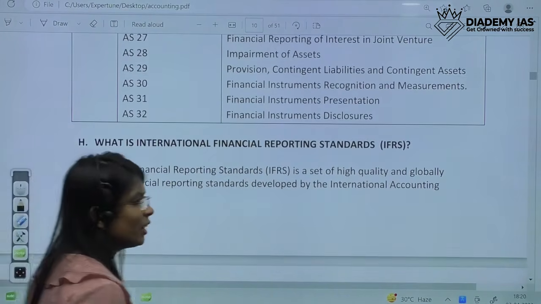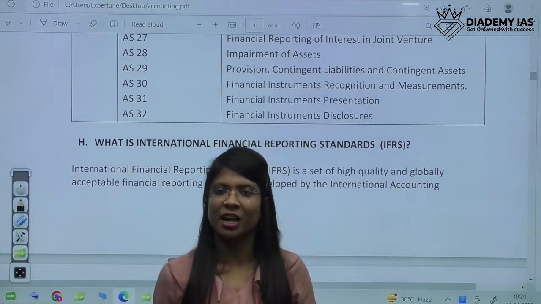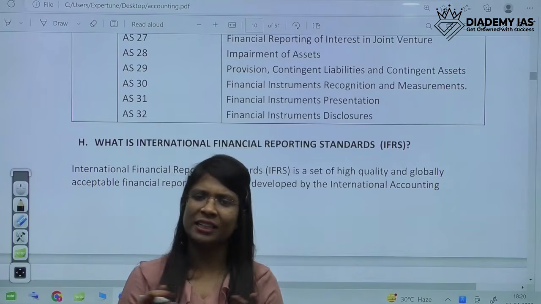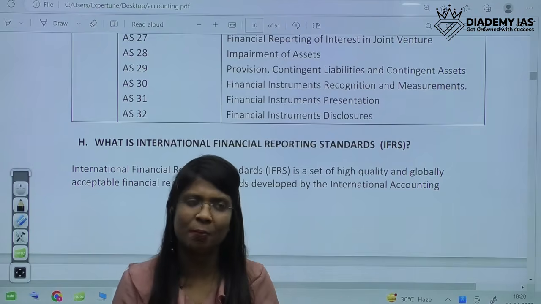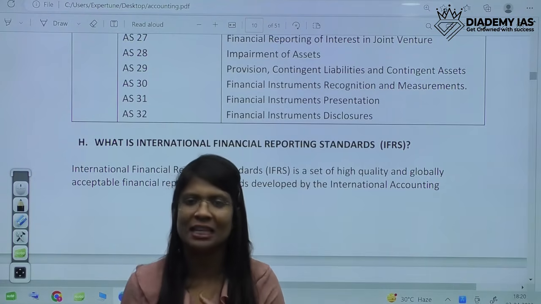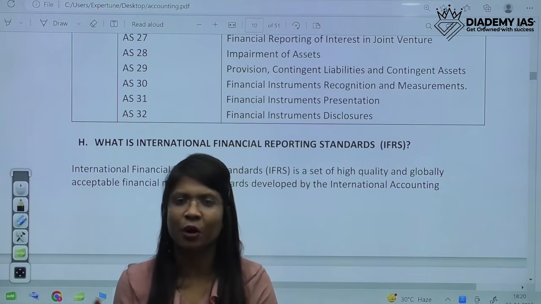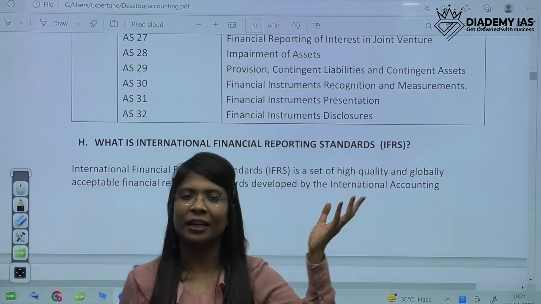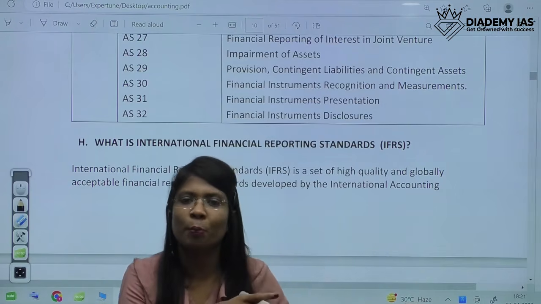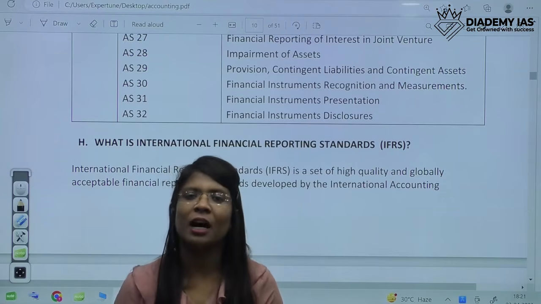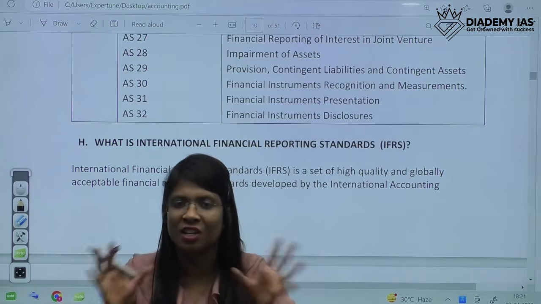After these accounting standards were issued by the Accounting Standards Board of ICAI, the Institute of Chartered Accountants of India, over the years we started facing a problem. They were made by Indian accountants, like ICAI only. So they were not comparable with the financial statements of companies incorporated in different countries. Our books were not comparable, and other countries were not relying on our books because they are not made according to their standards or international standards.